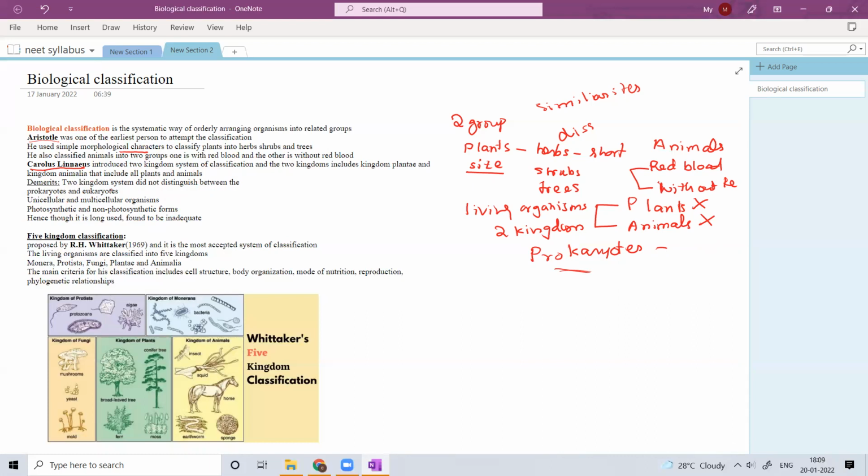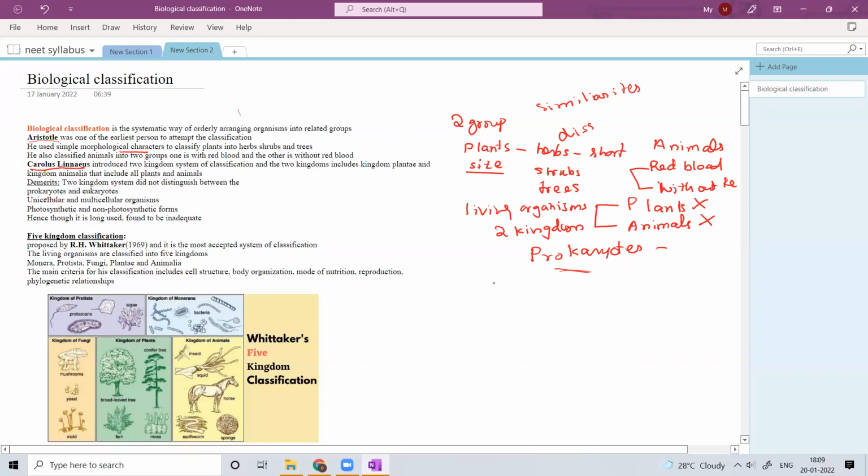The next demerit is that photosynthetic and non-photosynthetic forms are also not correctly placed. Though it was used for a long time, it was found to be inadequate, so it is no more in existence. So next comes the five kingdom classification.